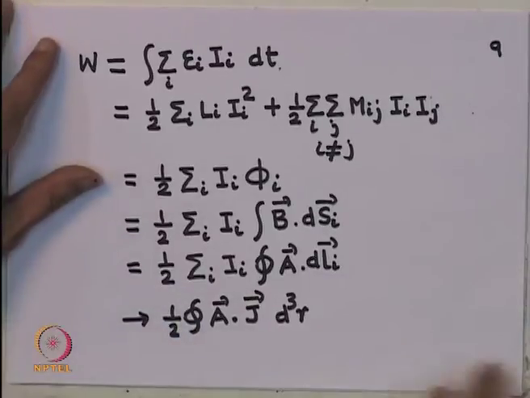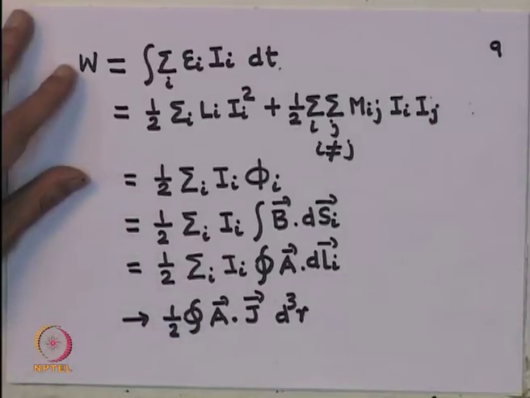So, this is the expression for the work done while establishing currents in various circuits, and this is the corresponding continuous version.